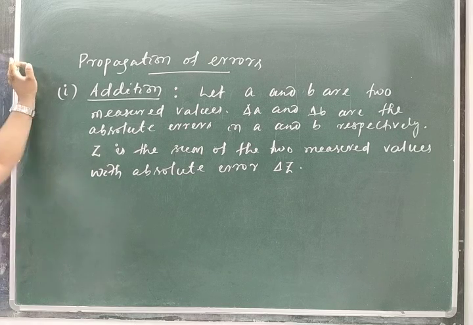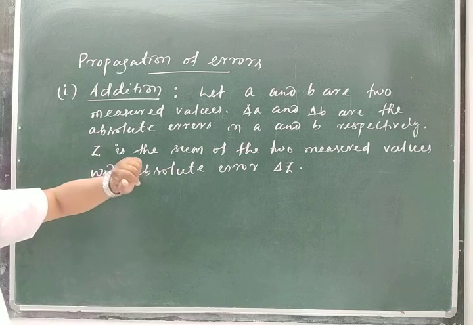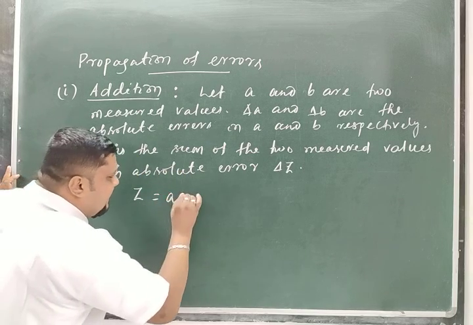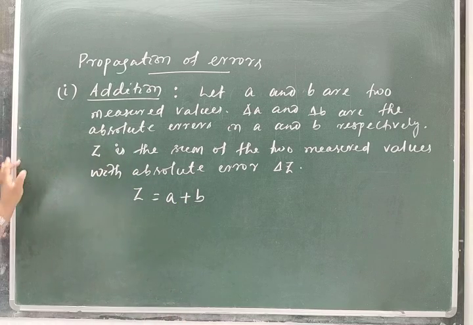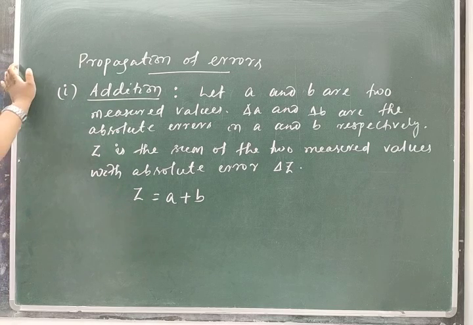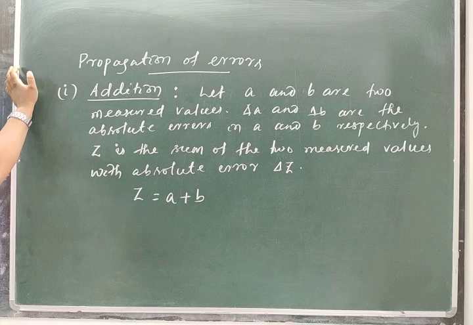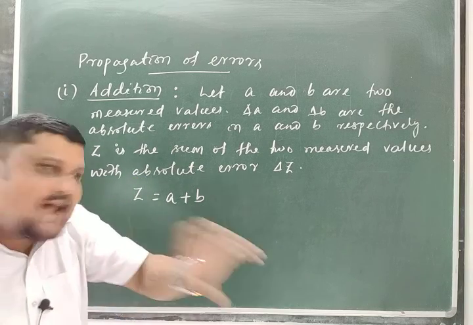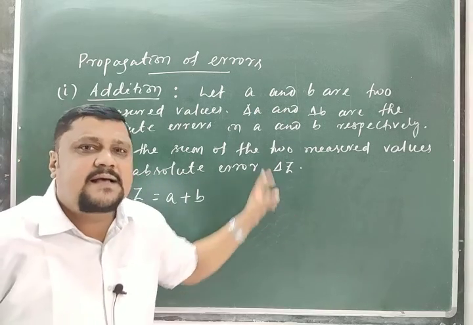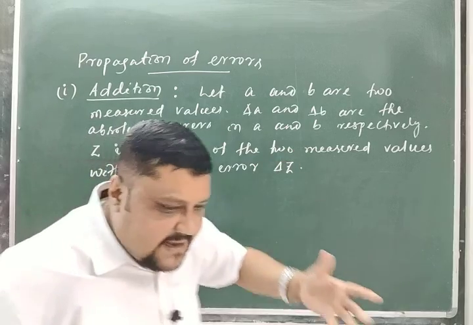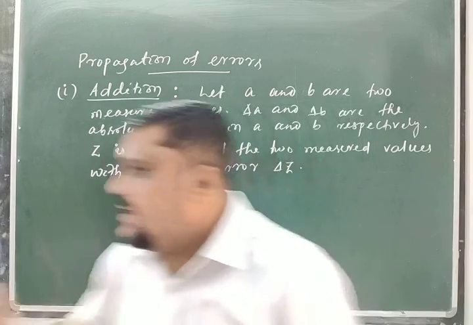So this is the result, meaning what? A and B are the two measured values. Then Z, we say the result, is A plus B. We are finding the addition. So if delta A and delta B are the errors in A and B, then the result, that is Z, should have some error, and that error I have considered as delta Z. Now I will find how this delta Z changes according to the error in A and B. That is the point.